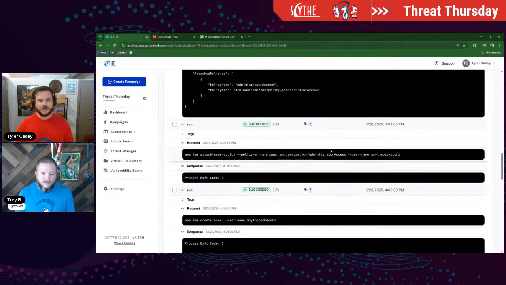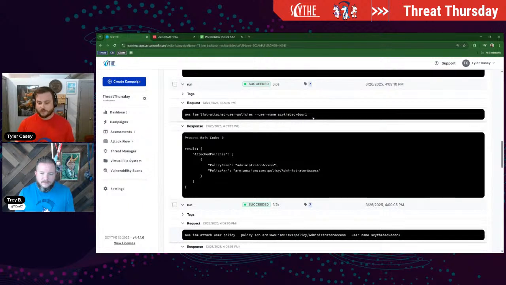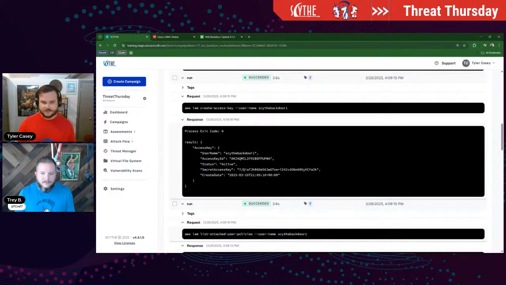So we go ahead and we give it administrator access. We don't get any errors, but we do a double check just to make sure that it works, that we have these permissions that we think we have before we follow on with future steps, right? So we're able to see that, yes, we do have administrator access on this site backdoor 1 account. Fantastic. And then we'll move up, we'll create an access key.